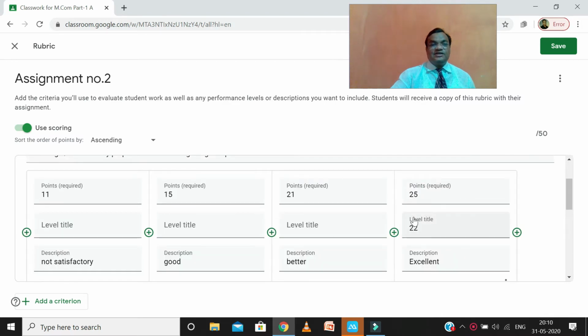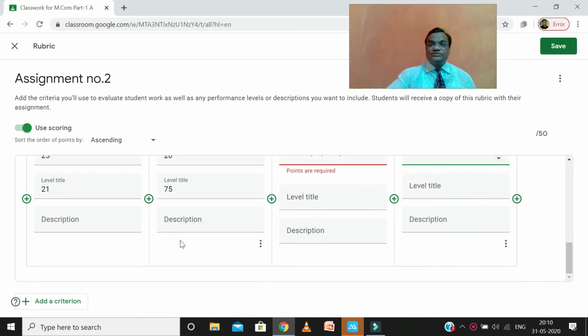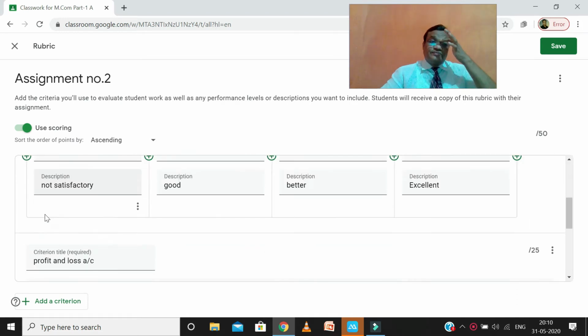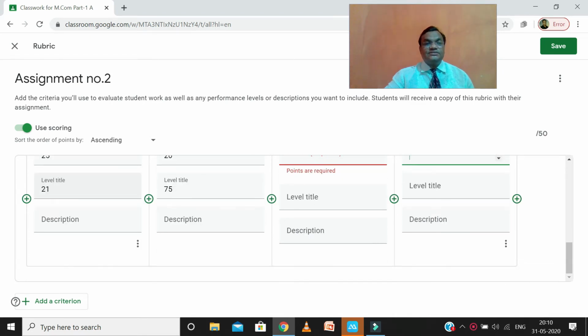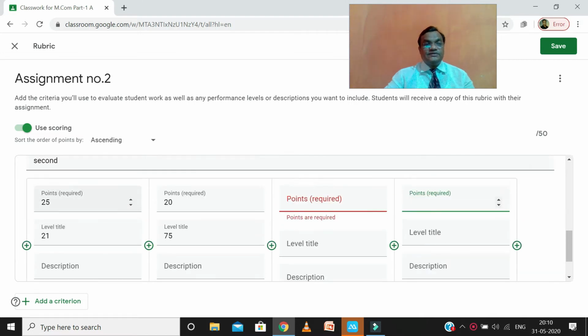As above, we can give the marks for the profit and loss account and also the balance sheet. For the trading account we give two levels: first level 25 marks and second level 21 marks.